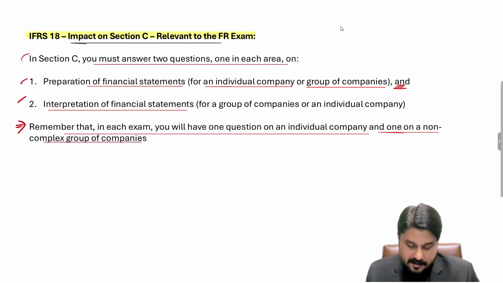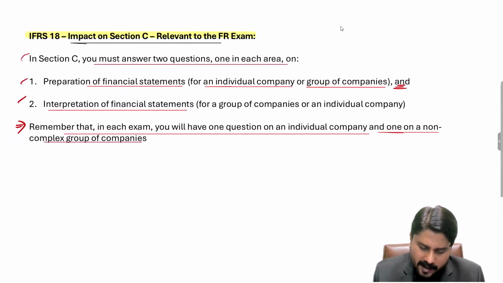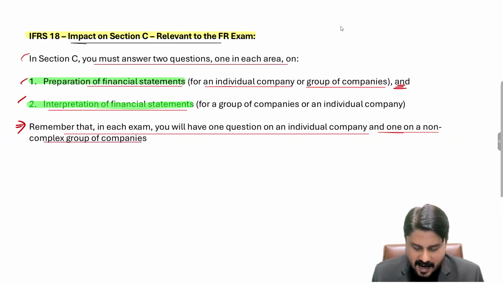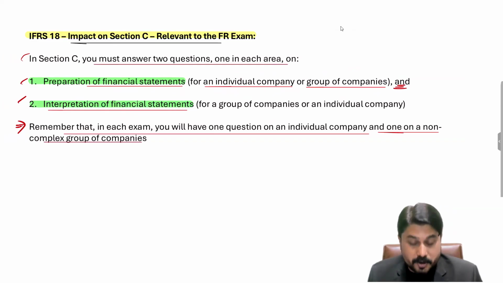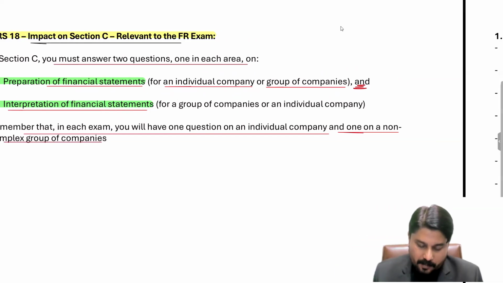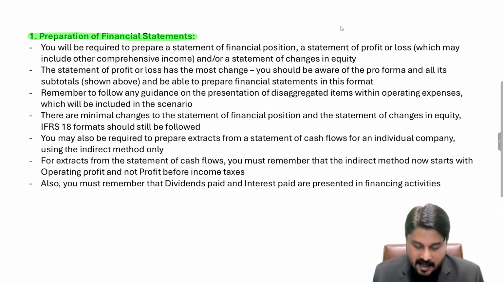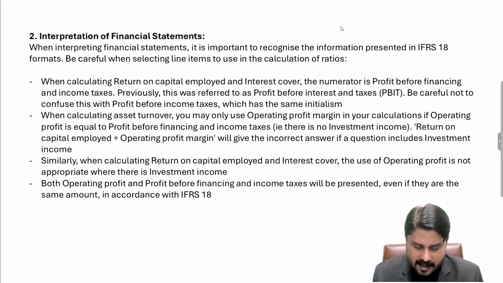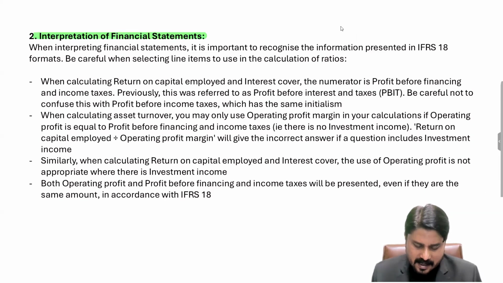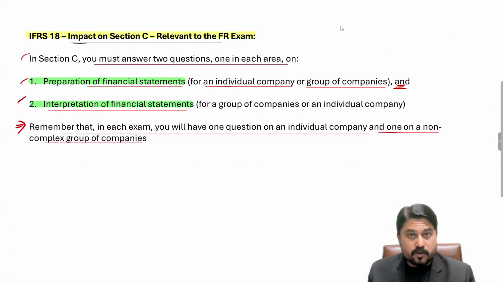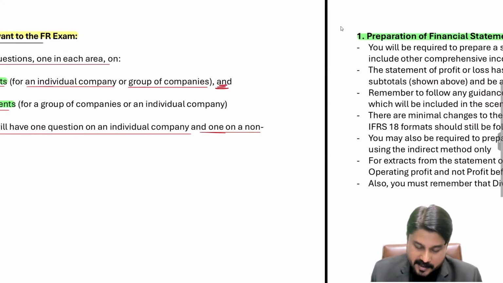For these two questions, moving forward, over here we got this: IFRS 18 has an impact on the preparation of financial statements, either for a single company or for group companies, and it also impacts the ratios. So let's discuss points 1 and 2 on the next two slides. Over here we have heading 1 and heading 2, and the same things highlighted. We are going to discuss further these two highlighted points.